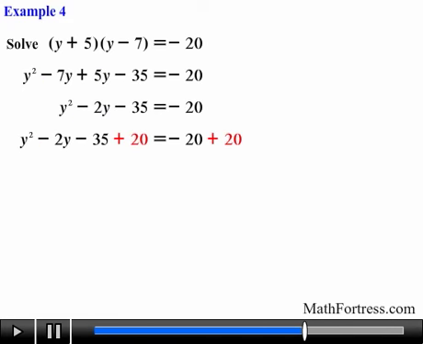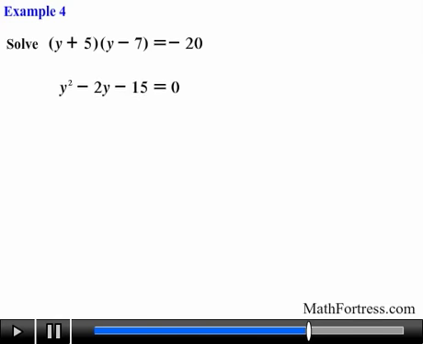Now we can go ahead and add positive 20 to both sides of the equation. Doing that, we obtain y squared minus 2y minus 15 equals 0. So let's proceed with the factoring step.